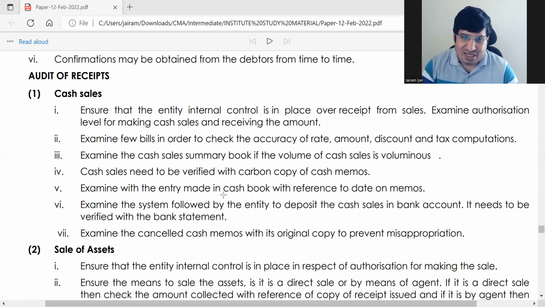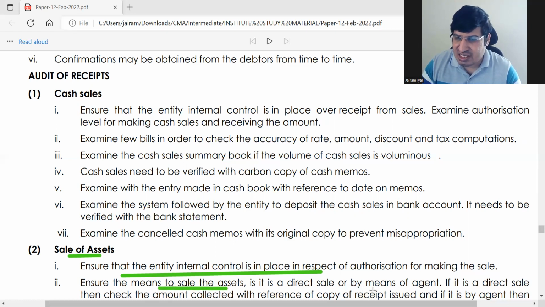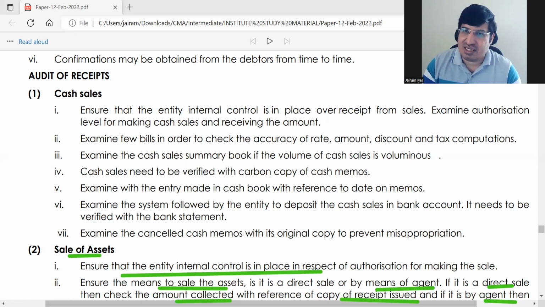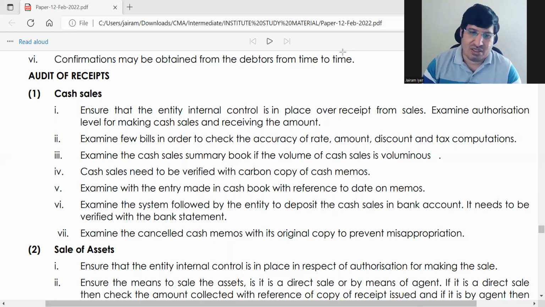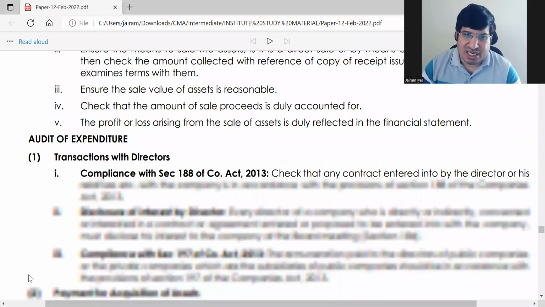Then sale of assets also, start with ensuring that internal control is in place. Next thing you have to see is whether it is a direct sale or a sale by an agent. If it is a direct sale, then check the amount is collected and a proper receipt has been issued. You can compare with the receipt given and check the amount collected. For an agent, just see the terms and conditions of the agent. Based on that, you will be able to compute.